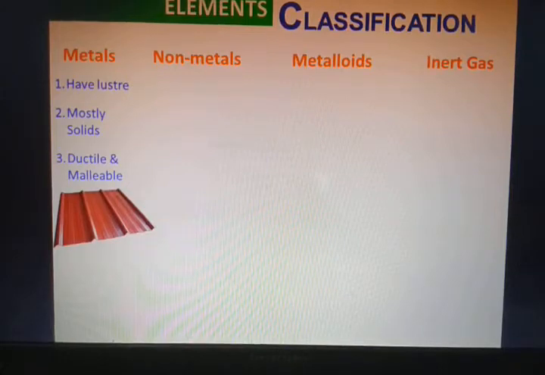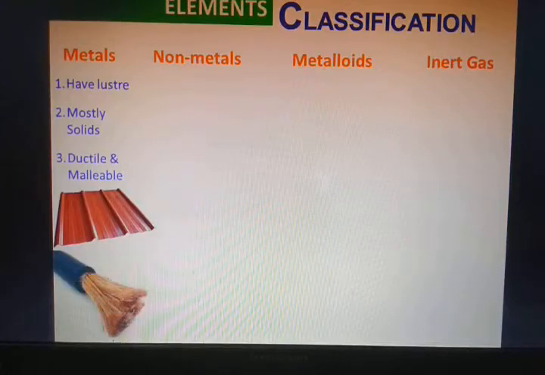In previous lectures also I have told you that iron has a silvery, shiny surface. That's the color of iron. Thin wires, as you can see, are basically copper. You can see how thin it is. So that's the property of metals, being ductile and also malleable.